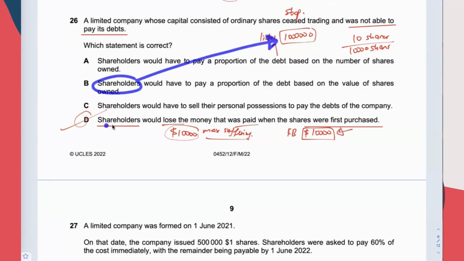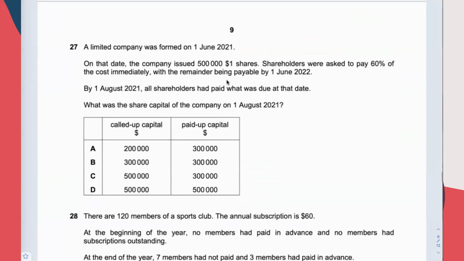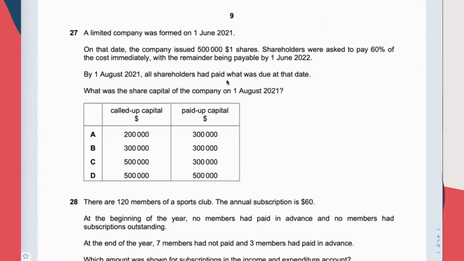Okay, so conclusion, shareholders has paid 10,000 to buy some share. That's going to be the maximum loss the shareholder may suffer. D is the answer. Okay, still have how many to go? About 9 questions to go.